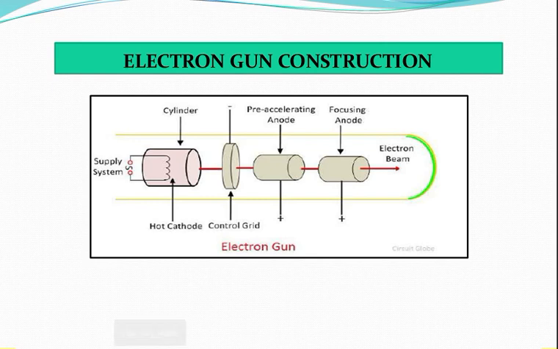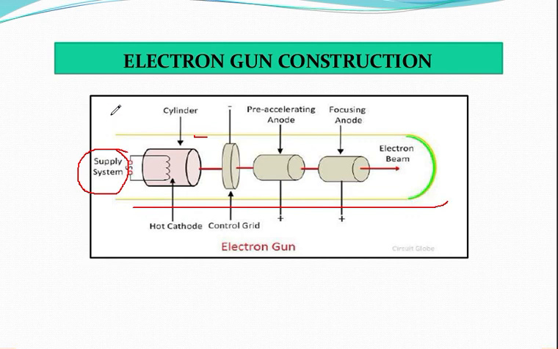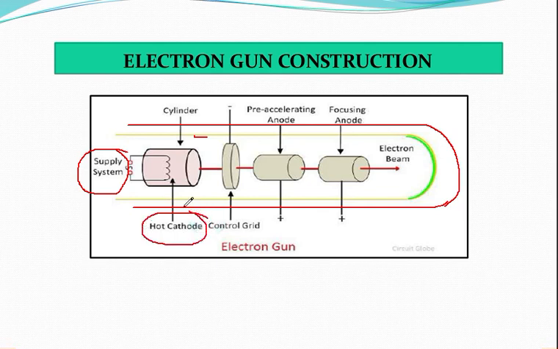So you can say this is the basic construction of your gun. There is a power system you can see, and this is your cylinder. And you can see there is a hot cathode, because you are giving a supply to this particular cathode.